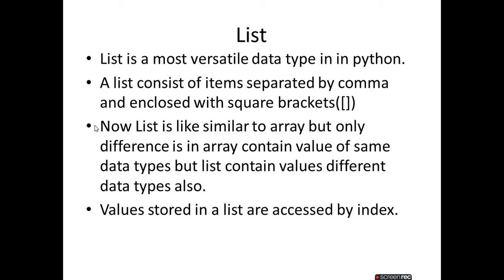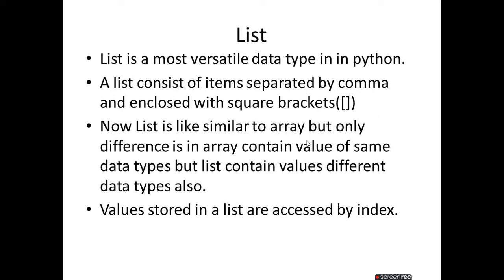Now, list is similar to the array. If you know C programming, you know what an array is. List is similar to array, but there is a difference between array and list.